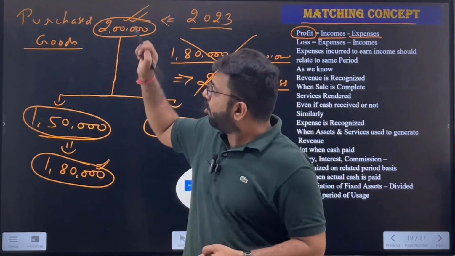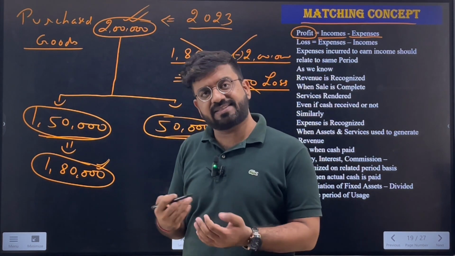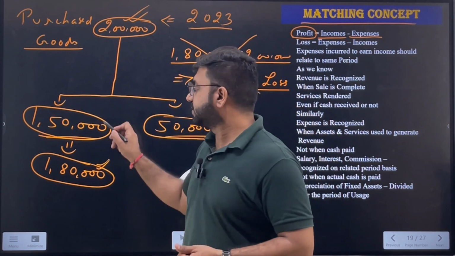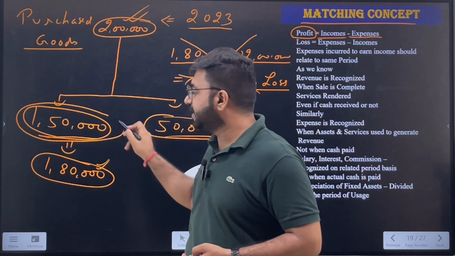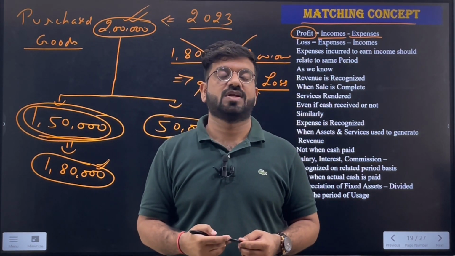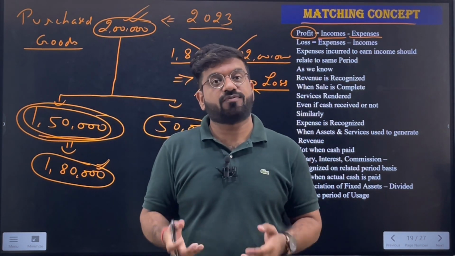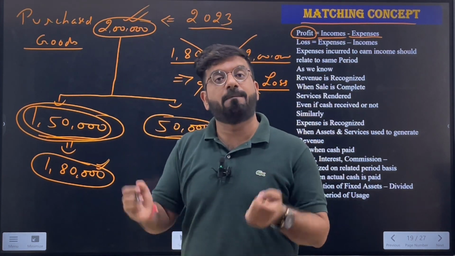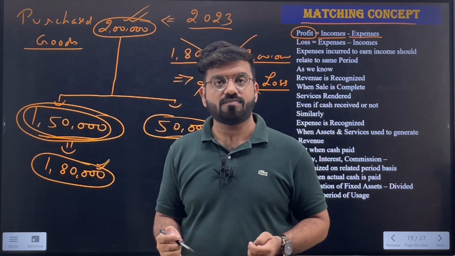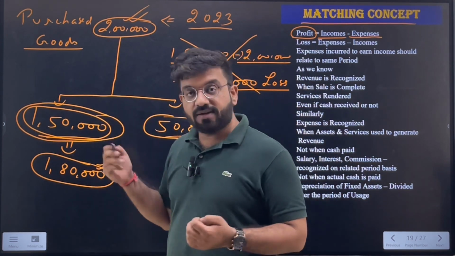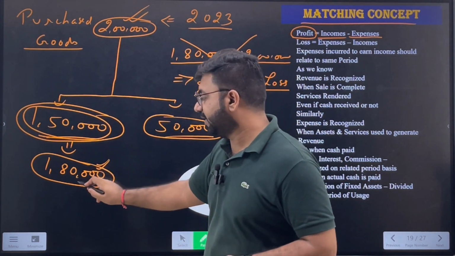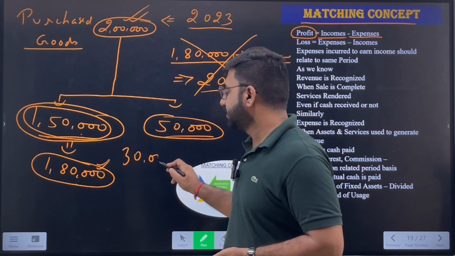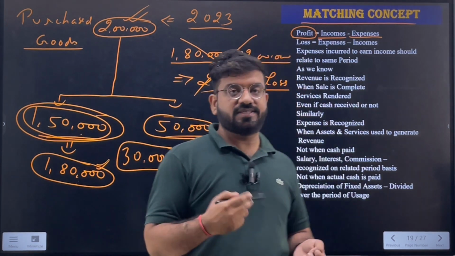But did I sell all the goods? Did I sell all the goods to the customers? No. I have only sold the goods which cost me rupees 1,50,000. So the actual expense for that period is not 2 lakhs, but only 1,50,000. After deducting 1,50,000 from 1,80,000, I will get a profit of how much? 30,000. So this is what the matching concept says.